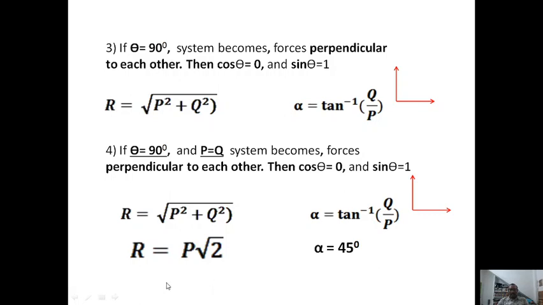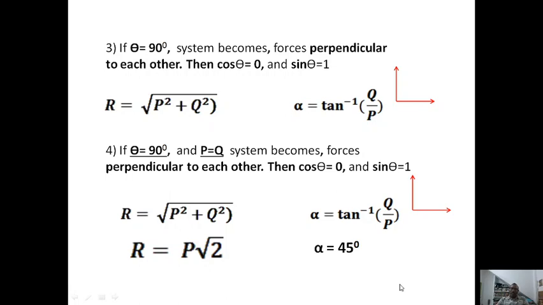I can manipulate this in many manners, like 10 by 5 into root 2, 10 by 5 root 2, so that will be the same answer, that is p root 2. So you have to understand that when theta is equal to 90 degrees and p is equal to q, then the resultant will be p root 2.